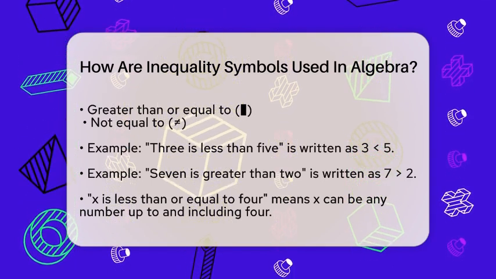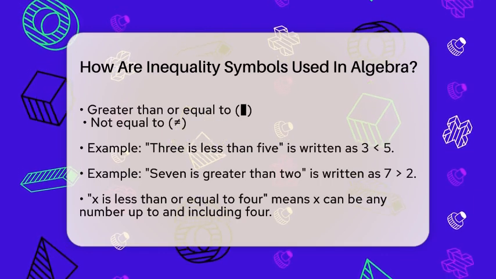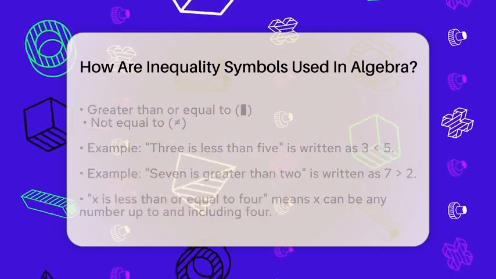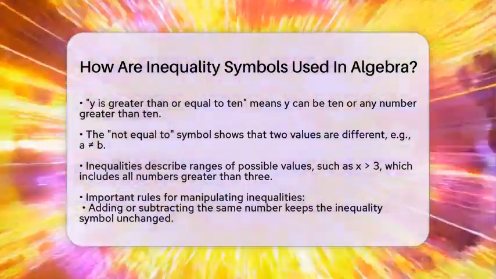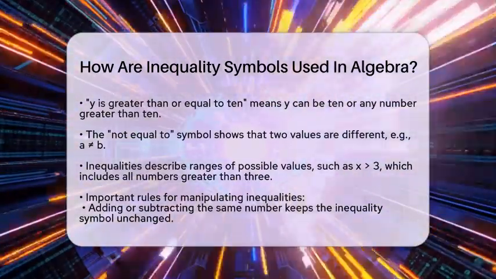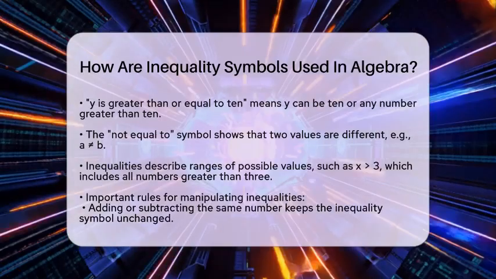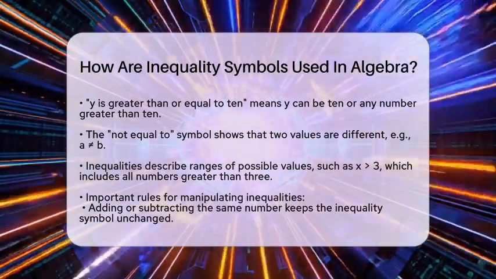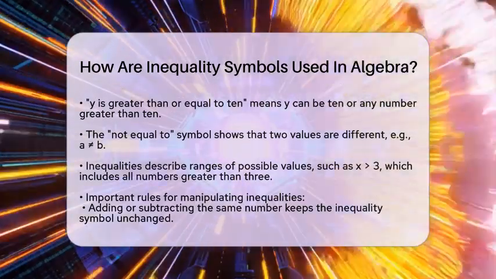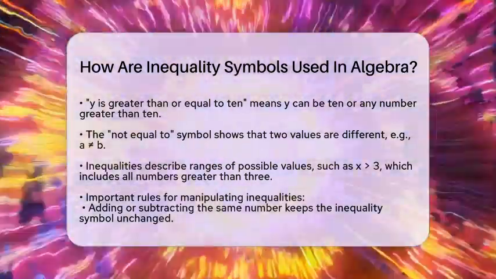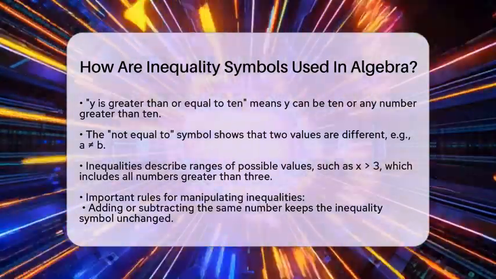When working with inequalities, there are some important rules to remember. If we add or subtract the same number from both sides of an inequality, the inequality symbol stays the same. For instance, if a is less than b, then a plus c is still less than b plus c. If we multiply or divide both sides by a positive number, the inequality symbol remains unchanged. For example, if a is less than b and c is greater than 0, then a times c is still less than b times c.